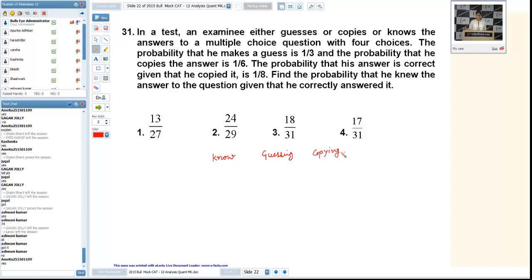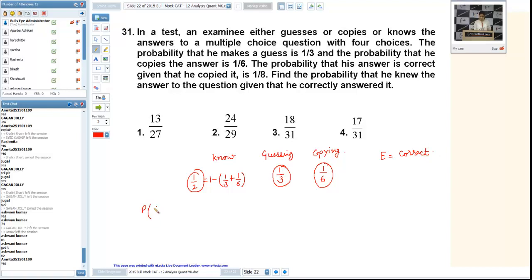First of all, the probability that he makes a guess is 1 by 3. The probability that he copies the answer is 1 by 6. So, the probability of knowing the answer will be the remaining, 1 minus (1 by 3 plus 1 by 6), which comes out to be half. These probabilities are given. Now, further probabilities with conditions. Suppose we introduce one event where he is getting the correct answer.